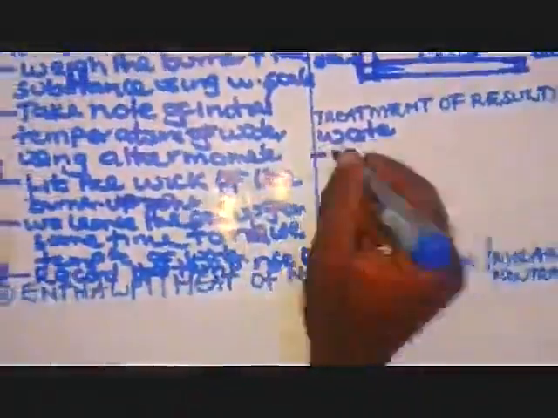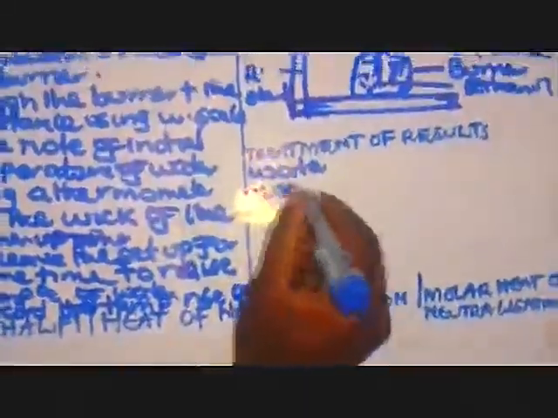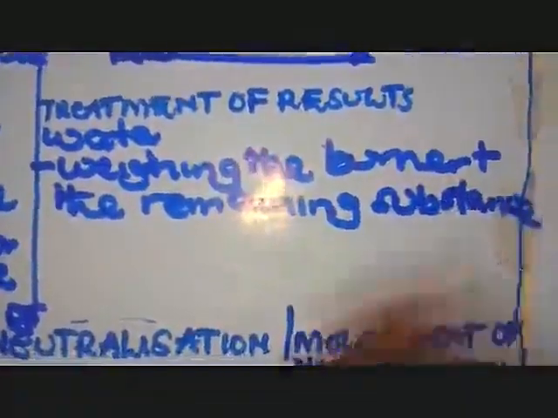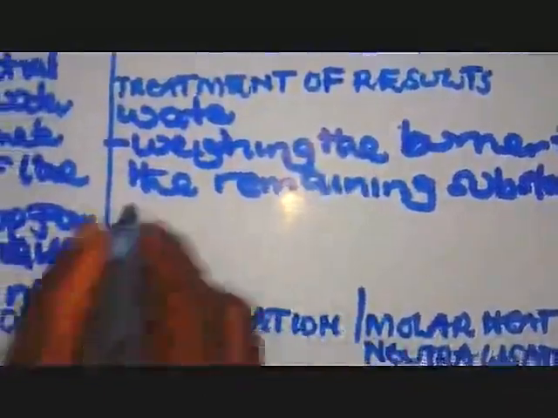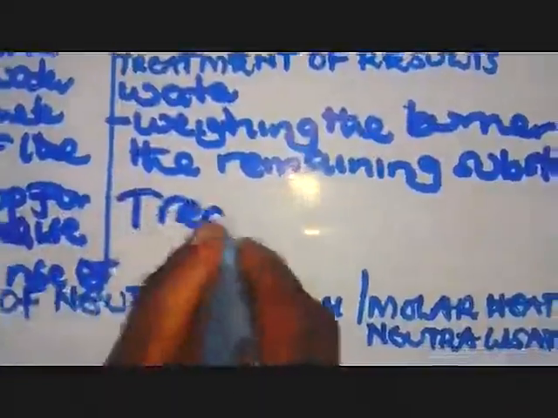Now, after doing all of that, we weigh the burner plus the remaining substance. And from there we have to obtain our results, and then we go to the treatment of the results.